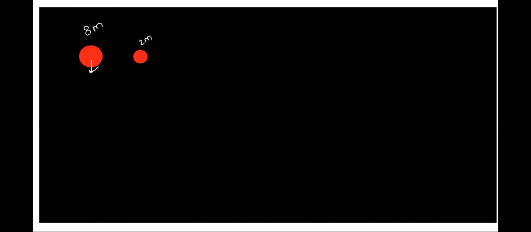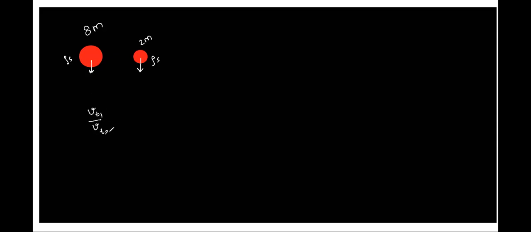Let's say there are two balls. One ball has mass 2m. The other ball has mass 8m. Let's say I'll change them: this ball has mass 8m while the other ball has mass 2m. Both are falling down. They are made of the same material, that is, the density is rho s, same for both. They are falling down in a viscous liquid. I want you to compare their terminal velocities.